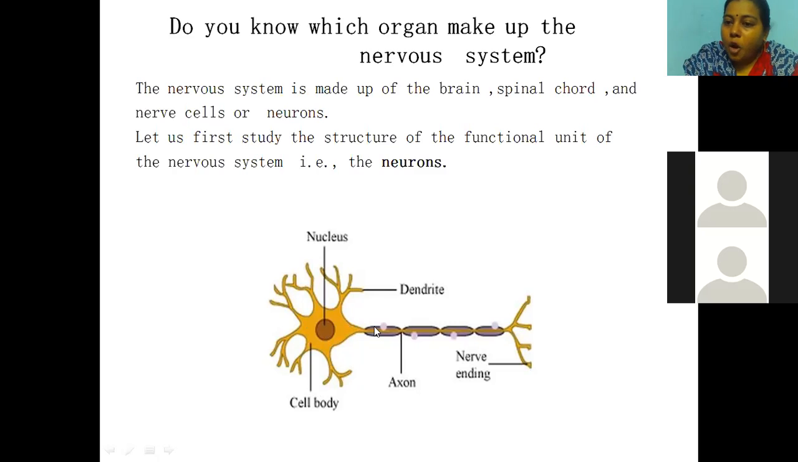And a long extension of this is the axon. There's a single extension of the cell body which is so long, that is the axon, and this is the nerve ending part. And we can see fiber-like small short extensions from the cell body. These are dendrites. Cell body, dendrites, axon. These are the three main parts of the neuron or nerve cell.